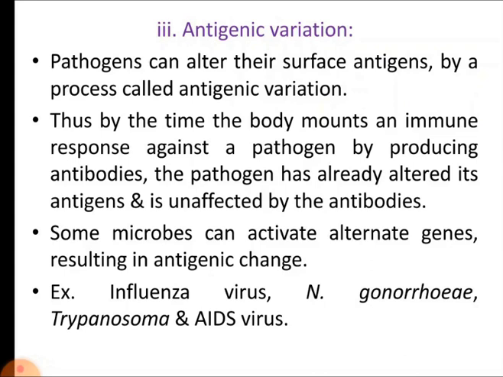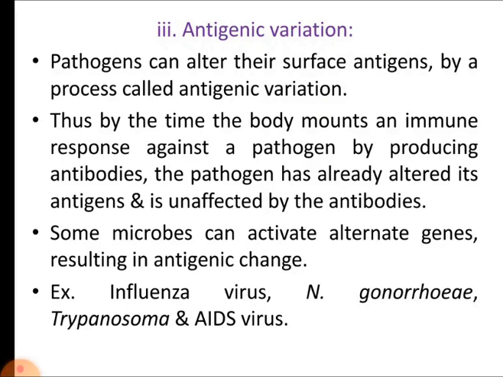Some microbes can activate alternate genes. We know that there are genes present for every character. So for the antigens there are also several genes present, and some genes are present in multiple copies. So some microbes can activate the alternate genes present on the bacteria, and it can result in an antigenic variation or antigenic change.